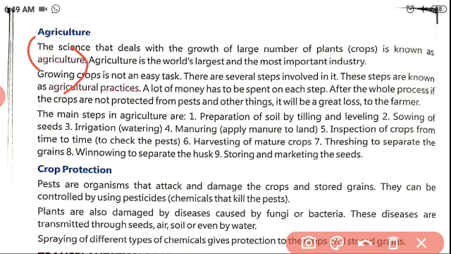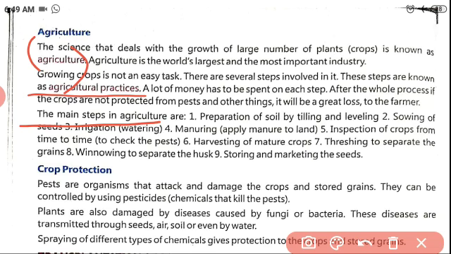Agriculture is not at all an easy task. It depends on several steps, and we want to follow the steps one by one. Growing crops is not an easy task. There are several steps involved in it. These steps are known as agricultural practices. Okay, so shall we see that now, children?